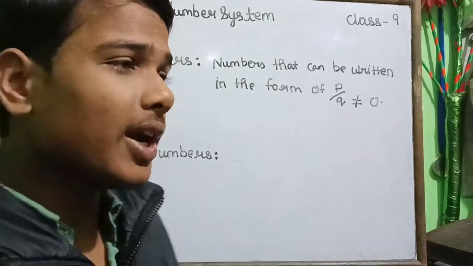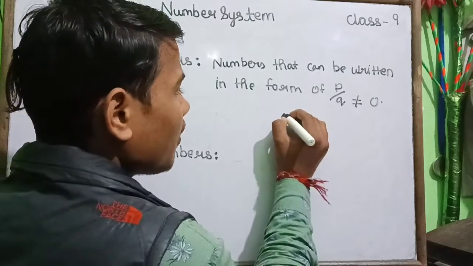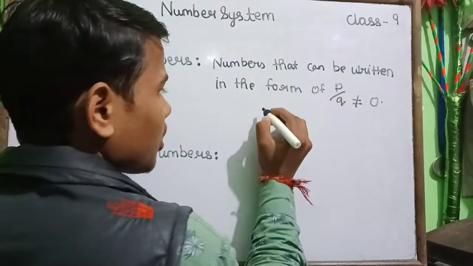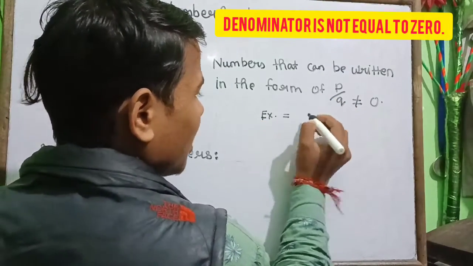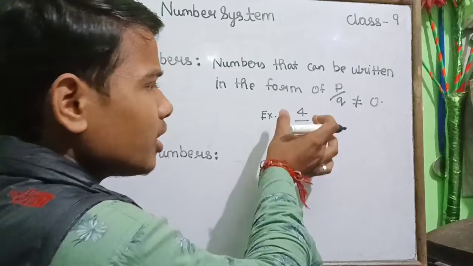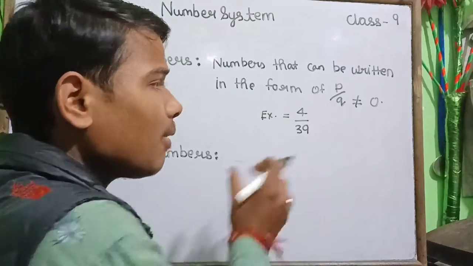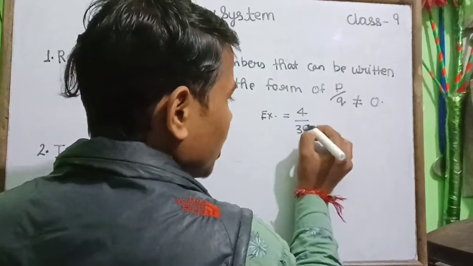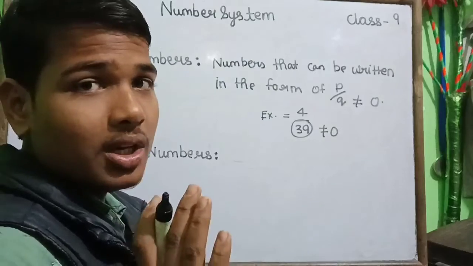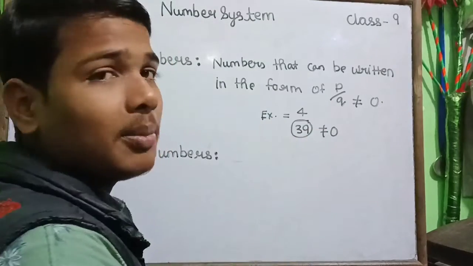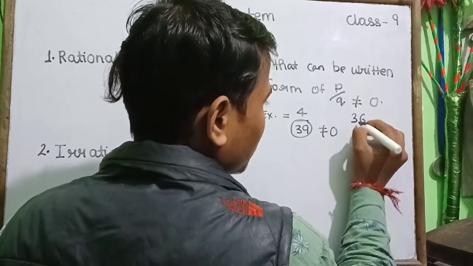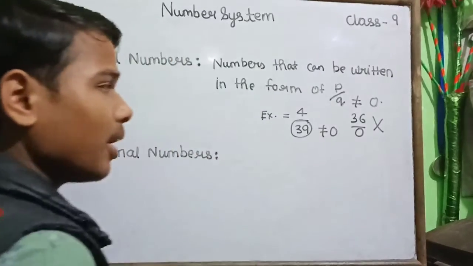P by q means the numbers which can be written in the form of a fraction, where the denominator part is unequal to 0. Let me show you some examples. For example, if you write 4 upon 39, we have written this in the form of p upon q, or in the form of a fraction, but q, which is the denominator, is unequal to 0, meaning the denominator must not be 0. If 0 comes in the denominator, then it will not be a rational number, as we write here 36 upon 0. It is not a rational number.